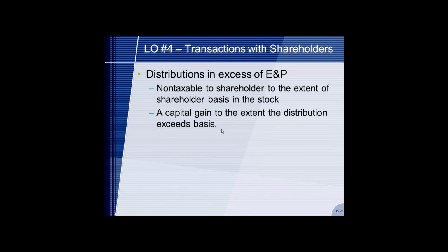Distributions in excess of earnings and profit are non-taxable to the shareholder to the extent of the shareholder's basis in the stock. Capital gains apply to the extent that the distribution exceeds the basis. So it won't be taxable as long as you have basis, but if you don't have any more basis left, then it's a capital gain.